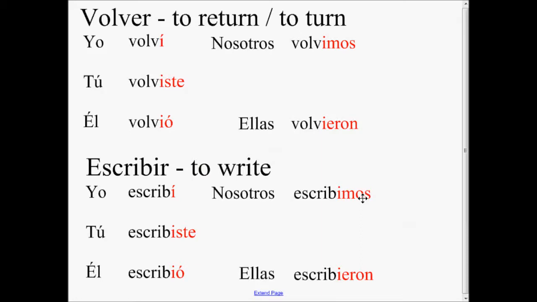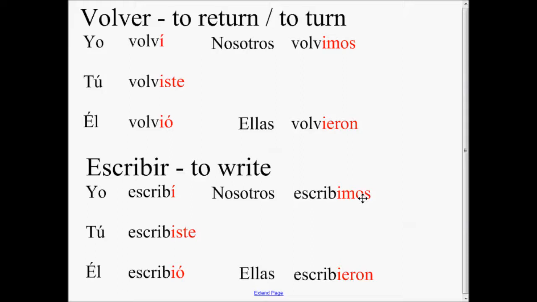Now it's time to dive into the ER and IR verbs. For the yo form, replace the ending with an accented í. For the tú form, replace the ER ending with iste. For the él, ella, usted form, ió, with an accented ó. The i and accented ó make a yo sound. For the nosotros form, imos. For the ellas, ellos, ustedes form, ieron.